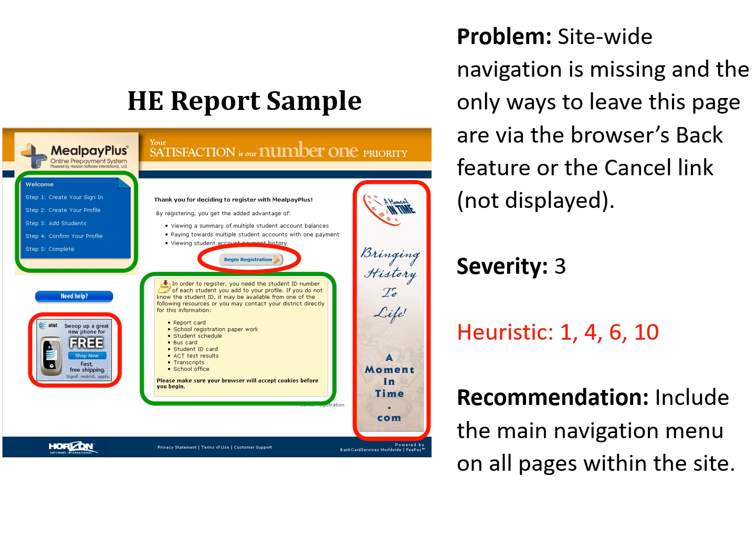First you need to write down the problem, then the Likert scale severity is a 3, and then how many heuristic evaluations are applied on this. According to this report, there are 4 heuristics, 1, 4, 6, 10 that apply, and then at the end you need to write down a recommendation.